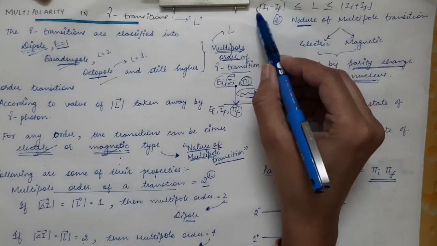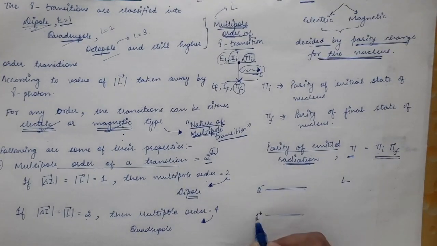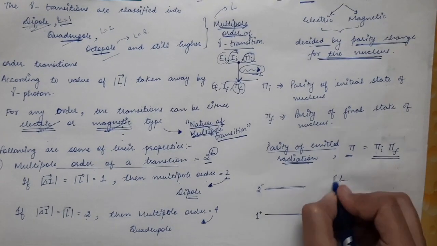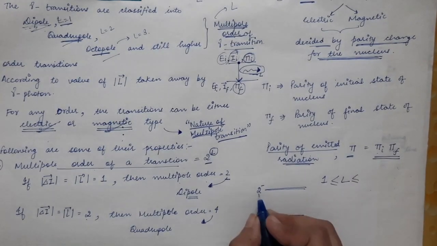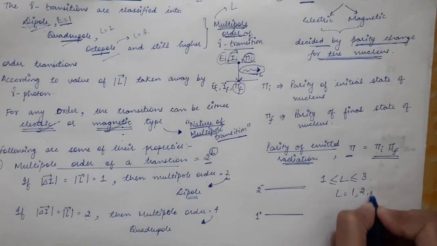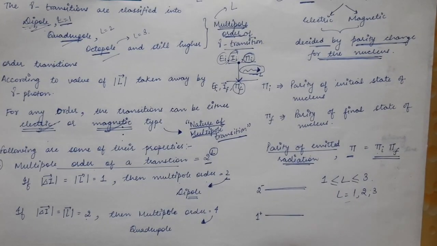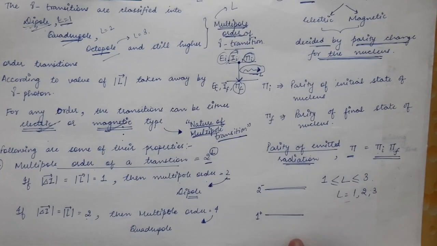Ii minus If is 2 minus 1, which is 1, and L will be less than or equal to 2 plus 1, that is 3. So L will take values 1, 2, 3. These 3 values are possible, so the photon can take any of these values.